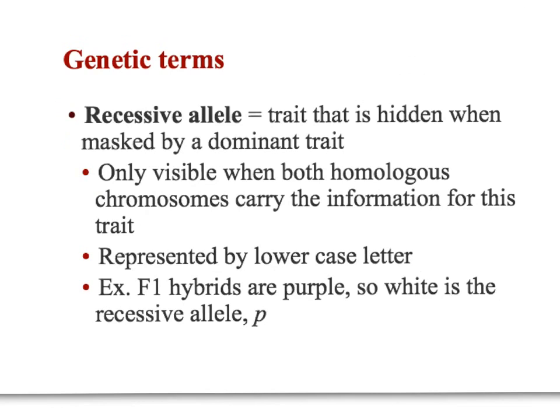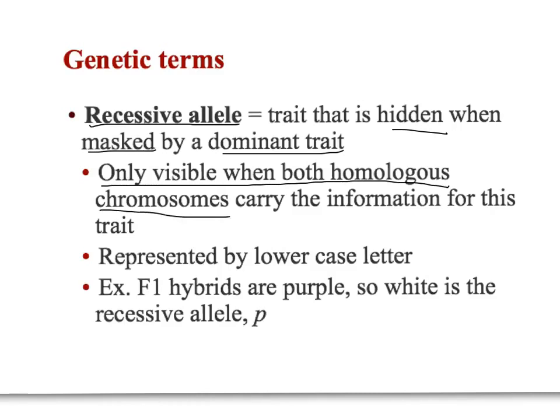So conversely, the white allele was being masked by the purple allele. So we're going to call this masked allele a recessive allele. It's the one that's hidden or masked by the dominant trait. So it's only visible when both homologous chromosomes carry this information.